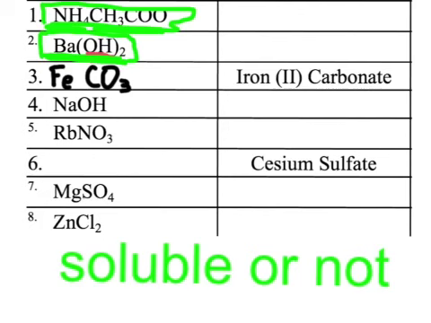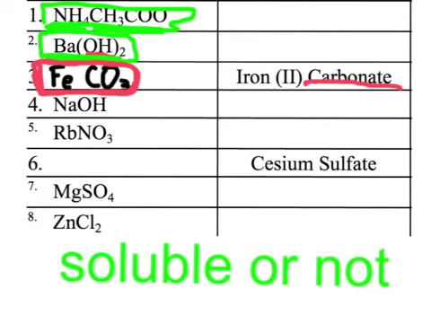What about iron carbonate? Iron carbonate falls under the rule governed by carbonates. And it says carbonates don't dissolve in water unless you have a carbonate that starts with an alkali metal or ammonium salt.